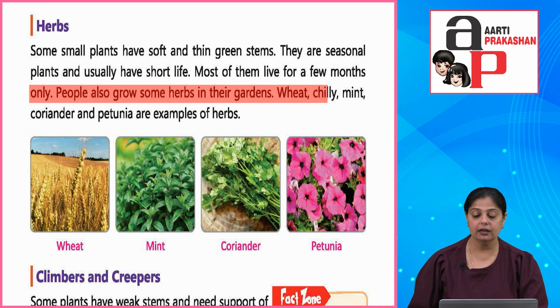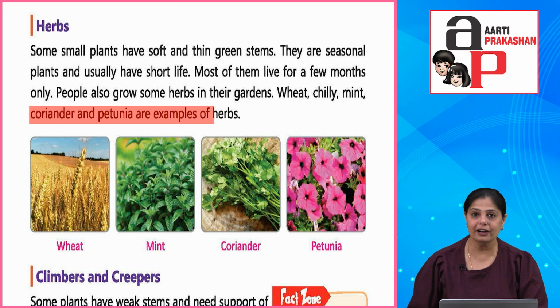Wheat, chili, mint, coriander and petunia are examples of herbs. Okay, you can look at the pictures of them, and if you have them in your own garden, you can make a collection of it and put it in your scrapbook. Okay, you can take a picture and put it in your scrapbook.